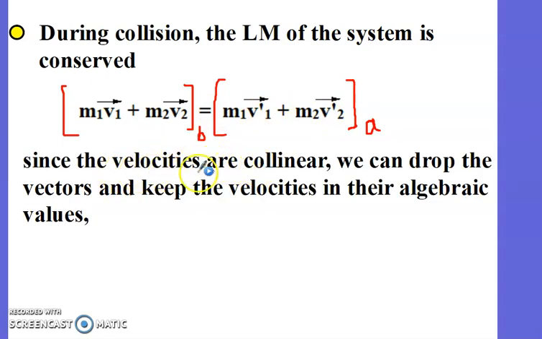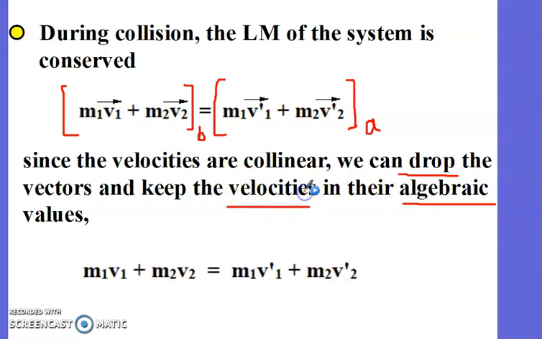And here I eliminated the vector, means I dropped the vector, but keep the velocities in their algebraic values. Why? Because I didn't indicate the direction of motion of each body on x prime x, right? So I can leave them in algebraic values. I mean, I eliminated the vectors here.